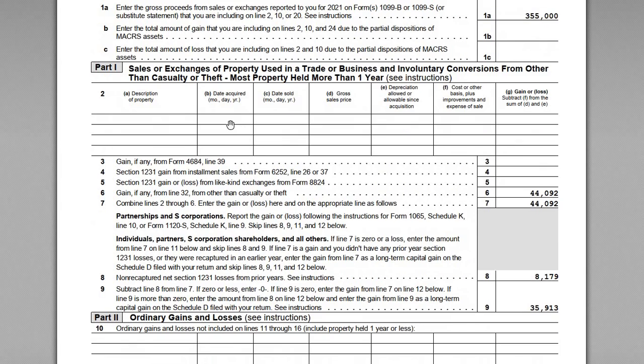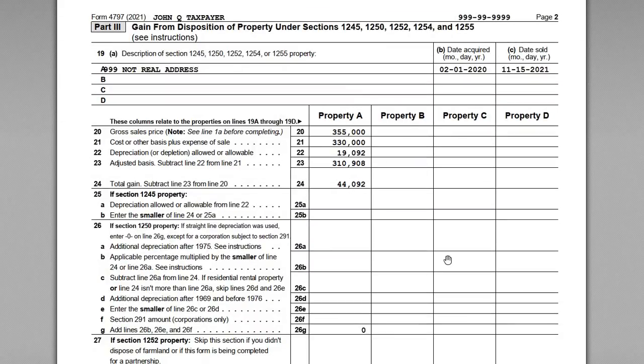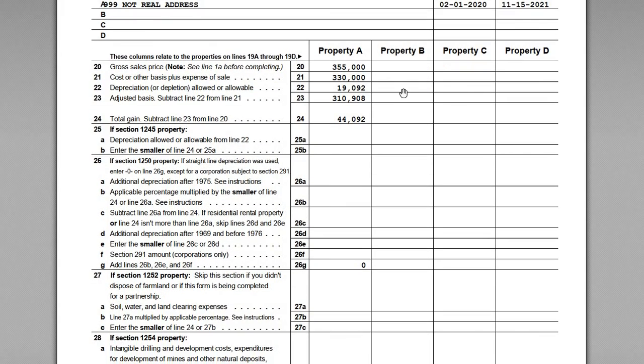So Part 1, remember, we used this last year because we took a loss. But when you have property used in a trade or business held for more than a year and you sell it at a gain, you start with Part 3. So Part 3 on page 2 of the 4797, we have gain from the sale of 1245, 1250 property, and so on. This is Section 1250 property because it's real estate. So here's the description of our real estate, the date acquired, date sold, and then in the property columns, we enter information on the sale.